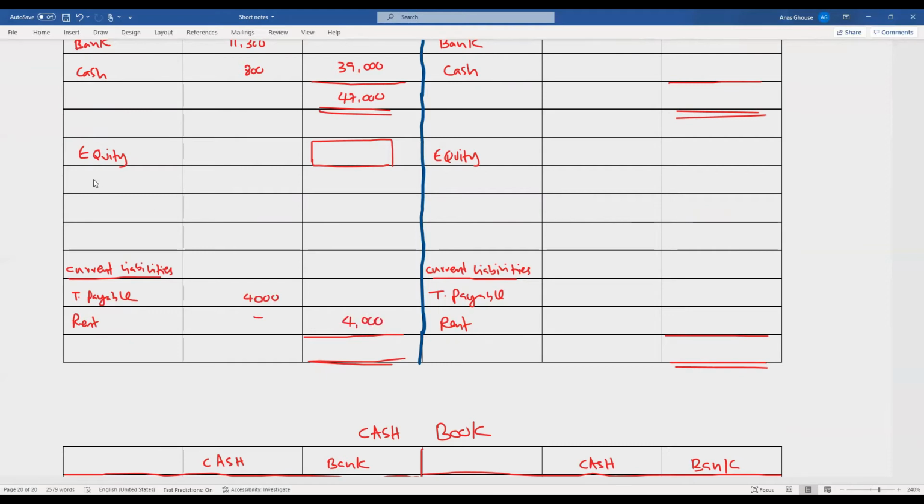So your total equity plus current liability should equal the total assets, which is 47,000. So how much should the equity be? The opening equity should be 43,000. So this will be the opening equity, 43,000. So we have identified one number.